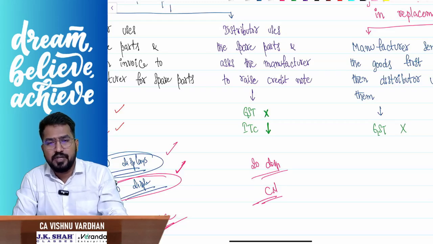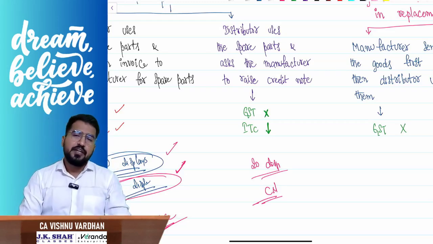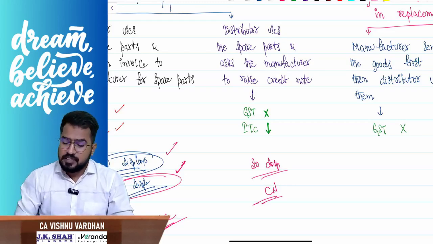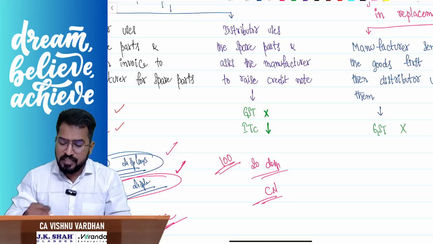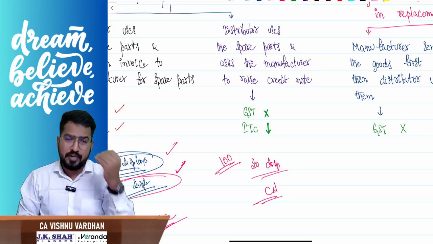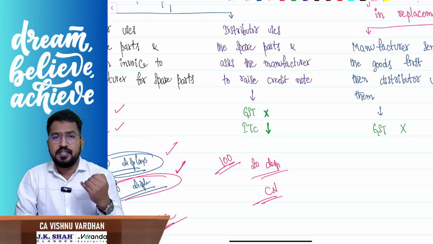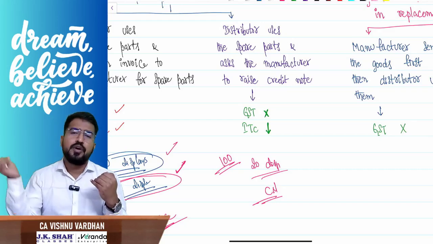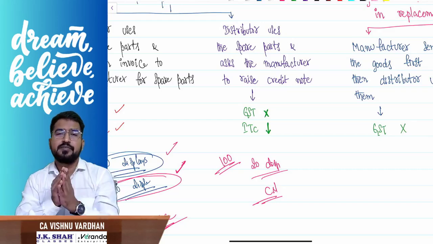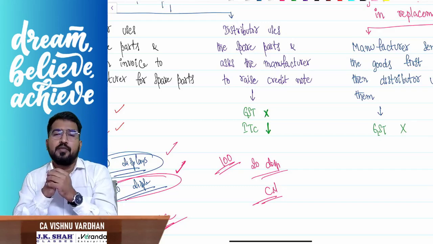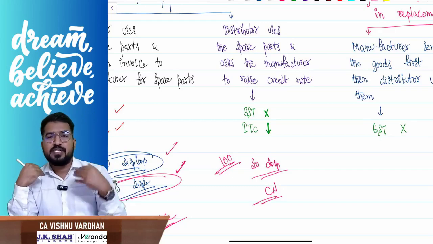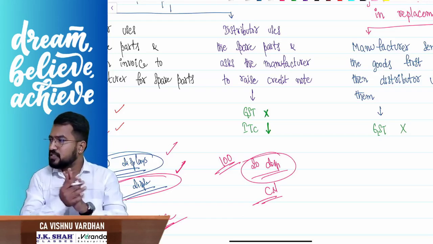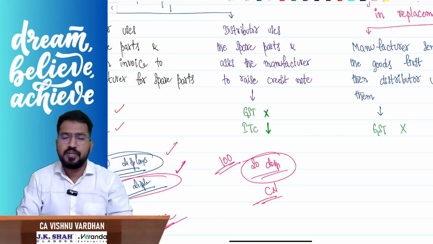Are you understanding the point? If Apple company raises a credit note on me, please understand whether there will be any GST now. Sir, earlier on 100 displays, they have raised invoice on me, charged GST. Now what will they do? They will give credit note for 20 displays, and whatever the ITC I have taken on 100 displays, I should reverse ITC for 20 displays. Yes or no? Are you understanding the point? So the other option is, yes, you can go with credit note.